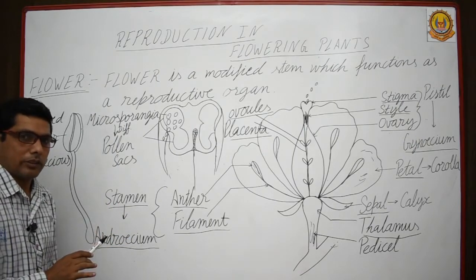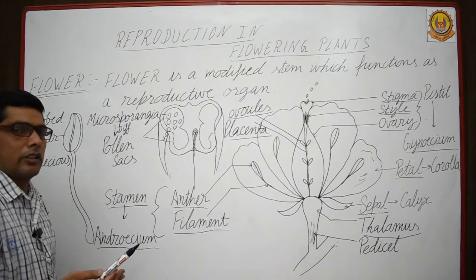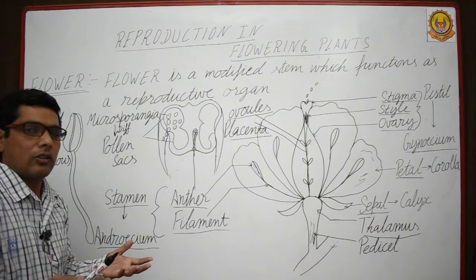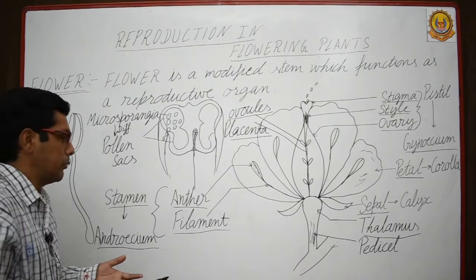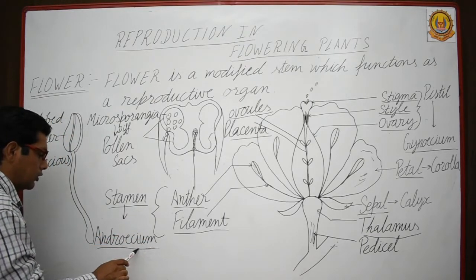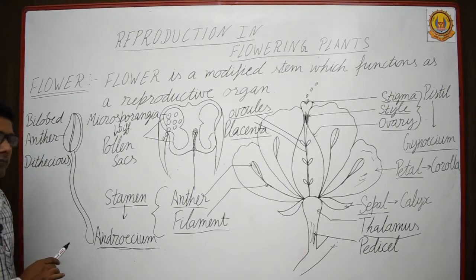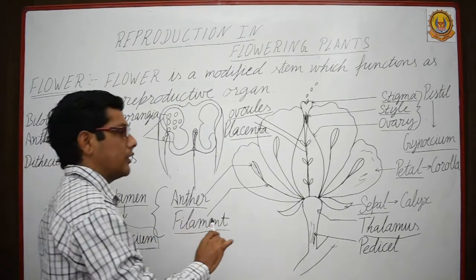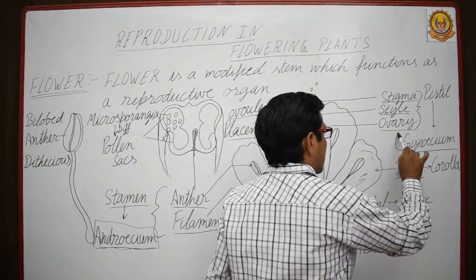The number of stamens may also vary. There may be one stamen, or 10, or 100 stamens. All the stamens collectively are known as androecium, the male part. Remember this very important term, androecium, and gynoecium, the female part.